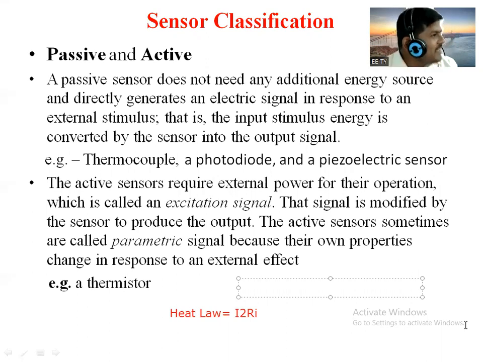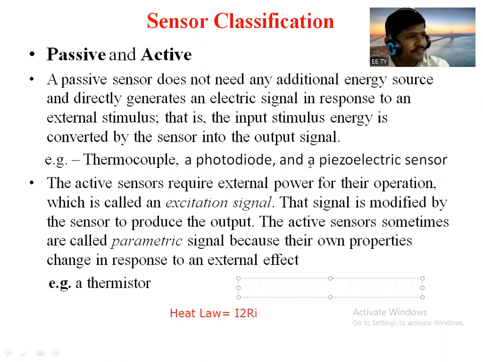So that means if the temperature increases, its property changes. If a highly resistive material is there, due to temperature its resistance decreases. Like that. This is called a parametric sensor because its own property changes in response to an external effect.